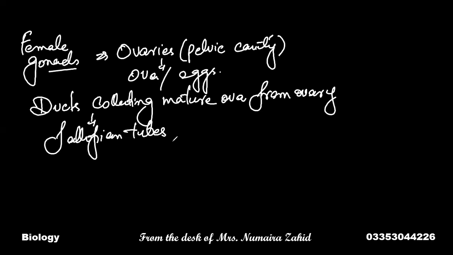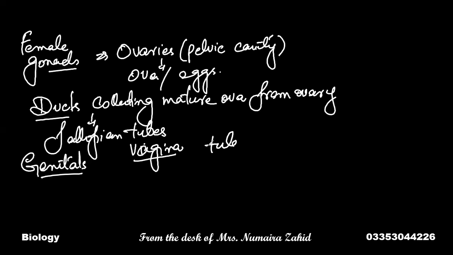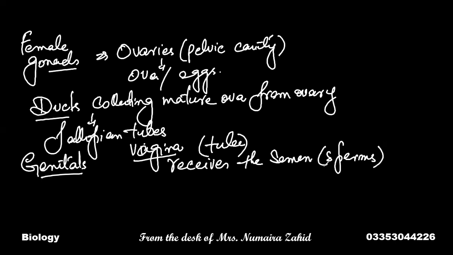Now, another part which is the genitals. What are genitals? The external organs which are responsible for receiving or depositing the gametes. So the genital in females is the vagina. The vagina is a muscular tube which receives the semen, with the sperms.